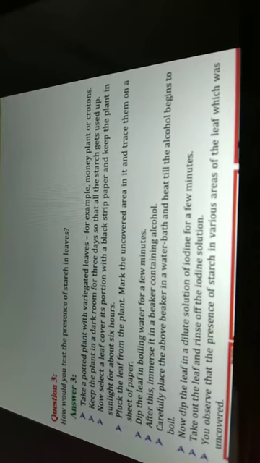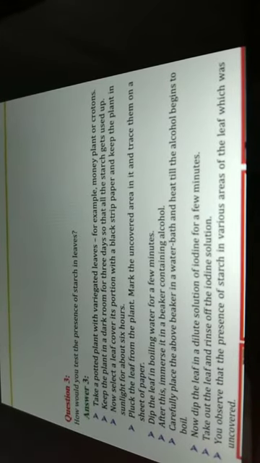Rinse means clean the iodine solution from the leaf. You observe the presence of starch in the area of the leaf which was uncovered. The place of the leaf which was not covered, which was open, you can see the starch portion in the leaf.